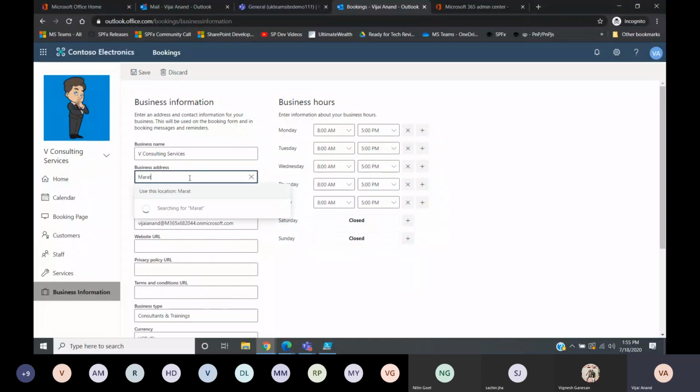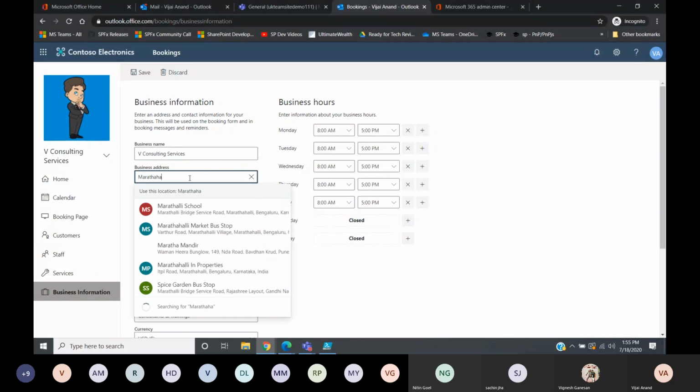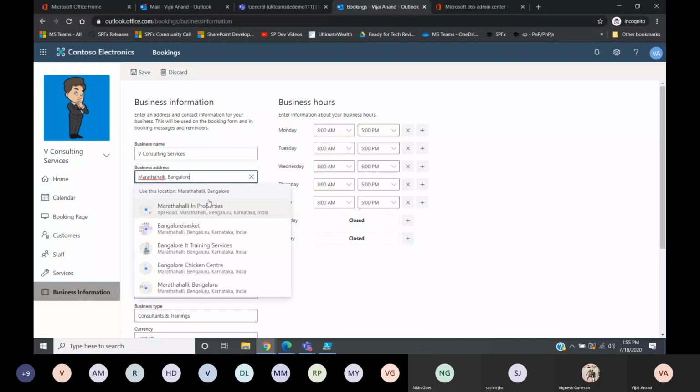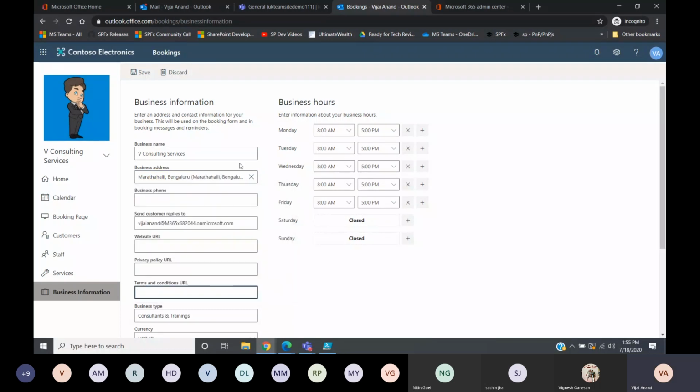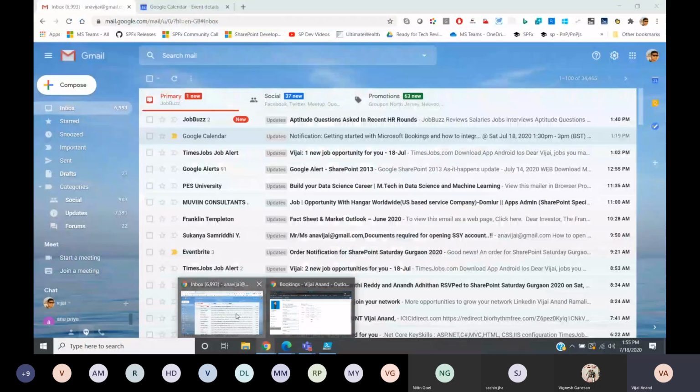Here I'll add my location, Marathahalli, Bengaluru, and the business contact number. And for send replies to, if I have any website address, I can provide it. I'll quickly give some address. Just give me a minute.